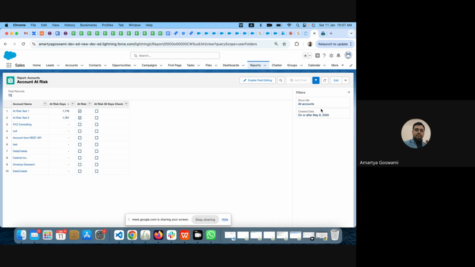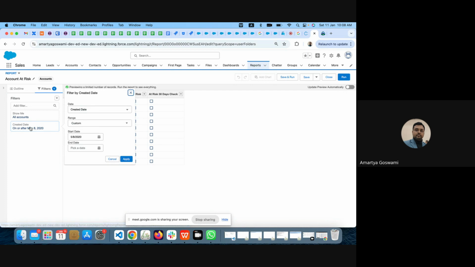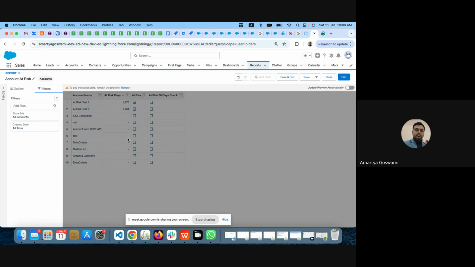So in runtime, I can check this. If I have to edit it, I can go to edit, go to filter, and look into anything. Like here, the custom range is given. I can just put all time. If I put all time, that means all the records will be coming. So these are all standards.